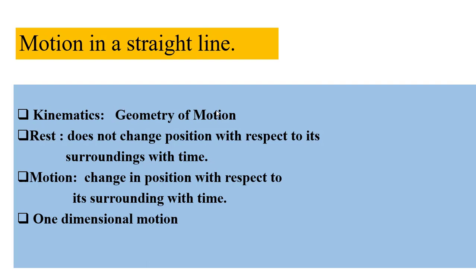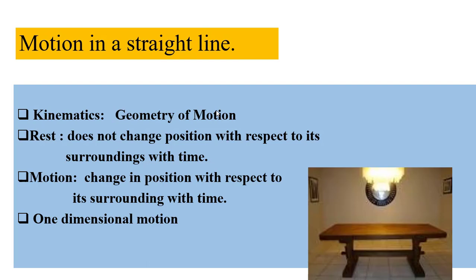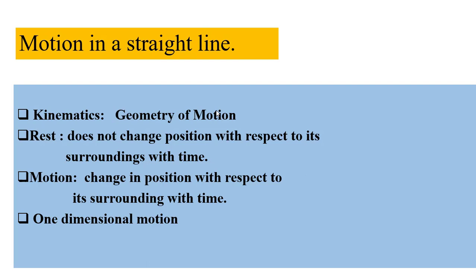How can we define rest? To define rest, we take it in a small context. Like, there is a table inside your room and we take this table as at rest with respect to your room. Or we take it as not changing. Its position is not changing with respect to its surroundings. And what is motion? It means if the position of your table with respect to your room is changing, it is moving. So we define rest or motion in a small context because everything is moving.